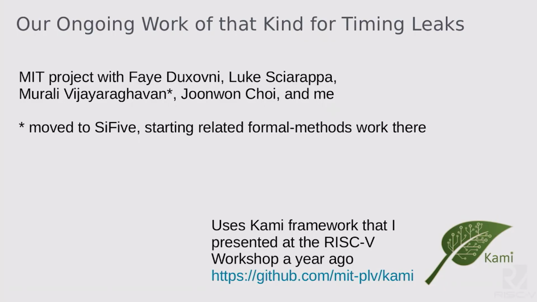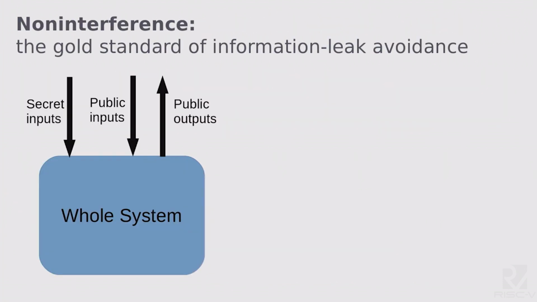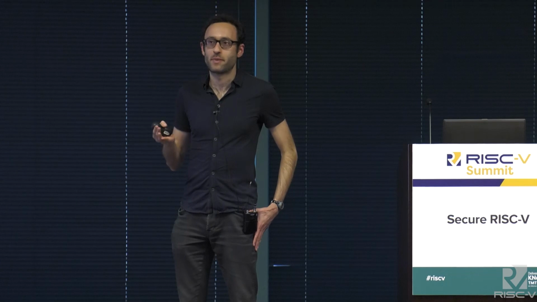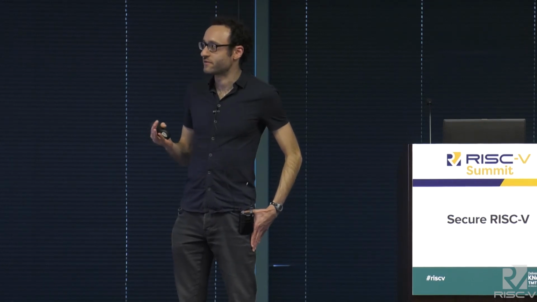We built a library called Kami that works with a particular theorem-proving package, and I actually presented Kami at the RISC-V workshop a year ago, and it's also open source on GitHub. So how are we going to take that kind of approach and apply it to reasoning about avoiding information leaks through timing? There's actually a standard formal condition that's used to rule out bad information leaks, and it's called noninterference.